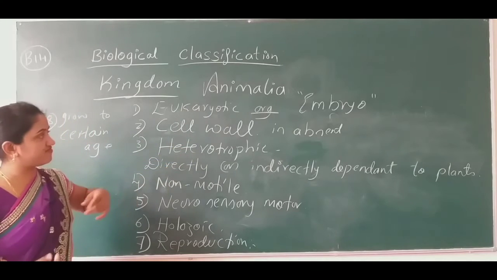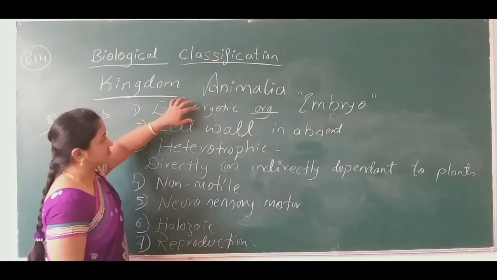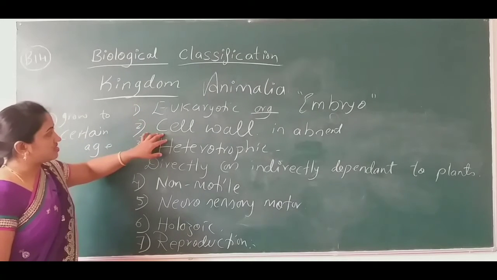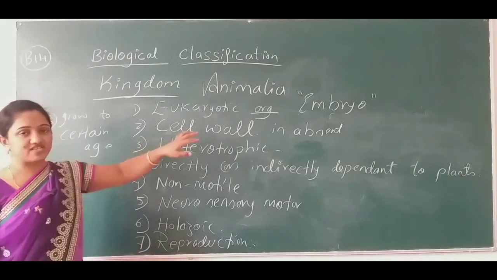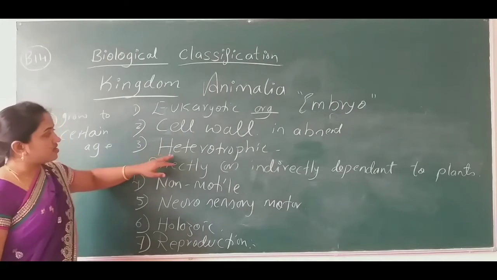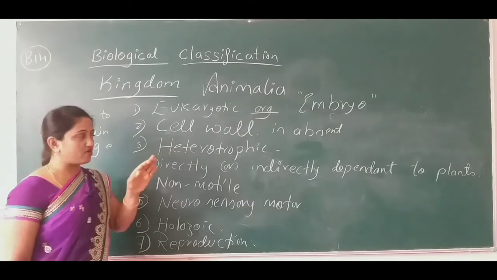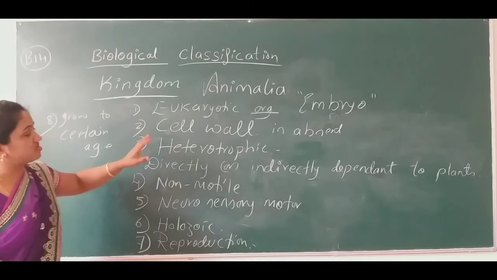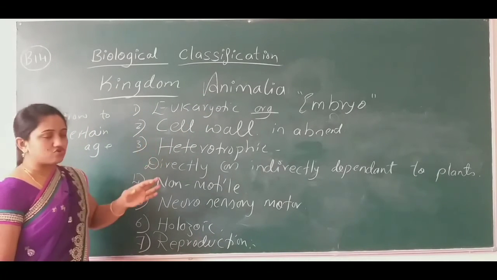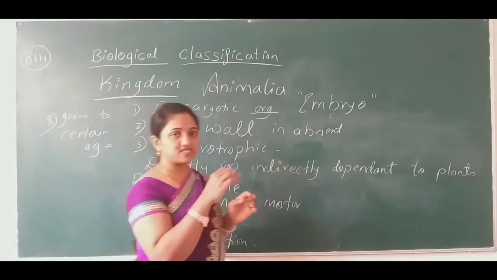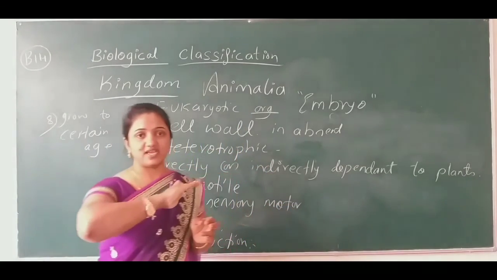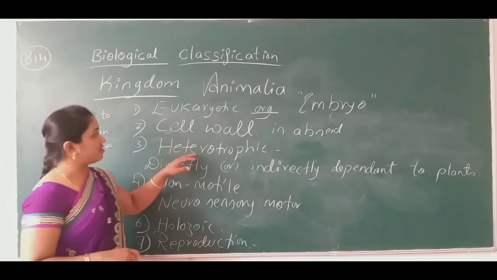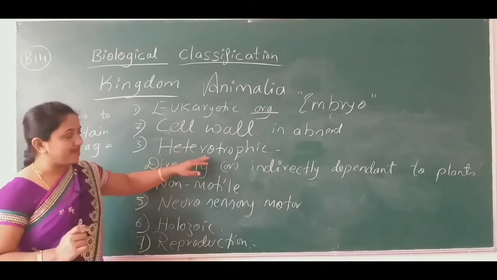Okay, so next we'll have a revision of kingdom Animalia characteristic features. The organisms are eukaryotic. They do not have any cell wall, and they are heterotrophic. Instead of saying maximum, we can take the word as all the kingdom Animalia organisms are heterotrophic.